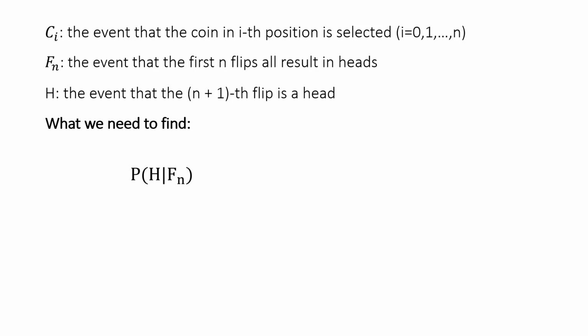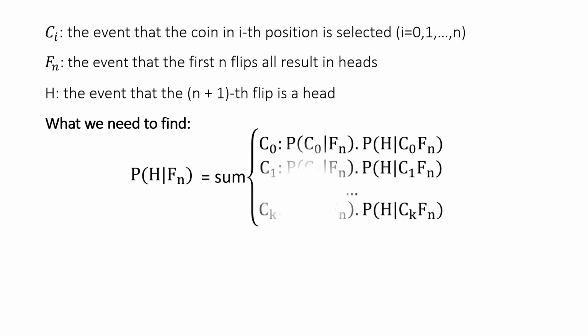And because a random coin is initially selected, we can consider P(H given Fn) as a total probability. This means that P(H given Fn) equals the sum of the probability of each coin to obtain the given condition. For example, if coin C0 is initially selected, with the probability P(C0) to be selected, then it will turn up head with probability P(H given C0).